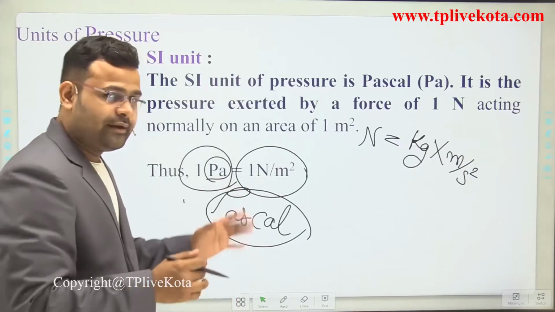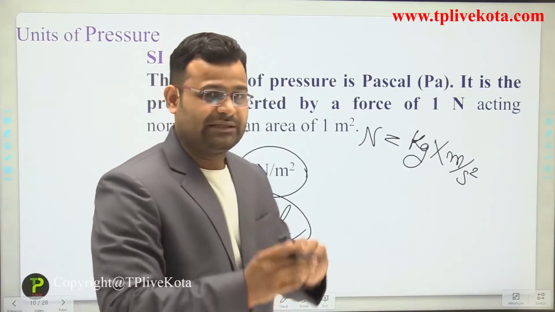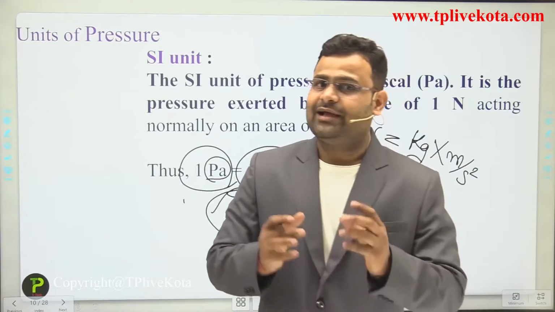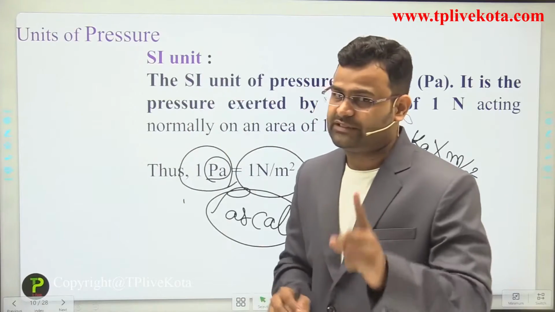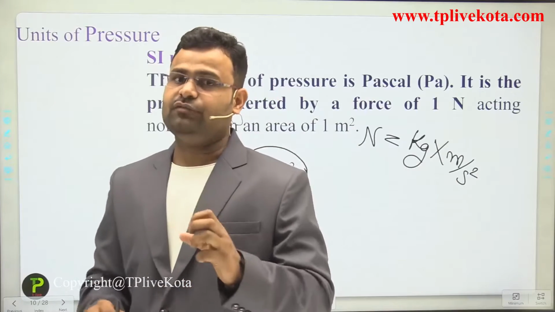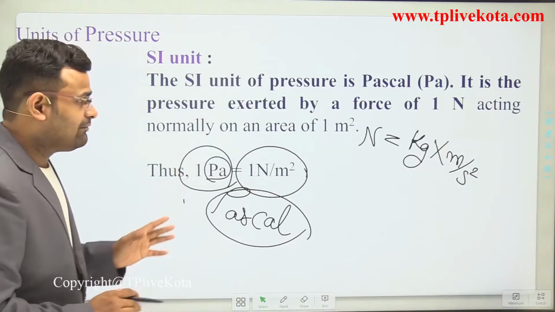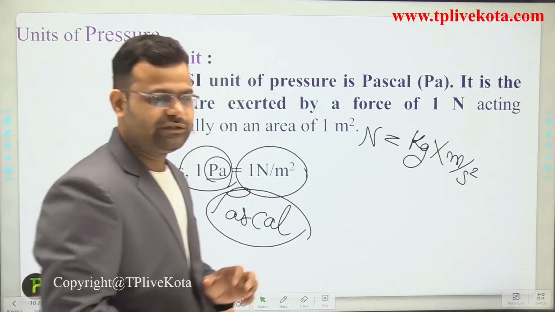Okay students, now we have discussed pressure, the mathematical expression of pressure and the unit of pressure. The first unit is the SI unit of pressure. There are many other units also available.